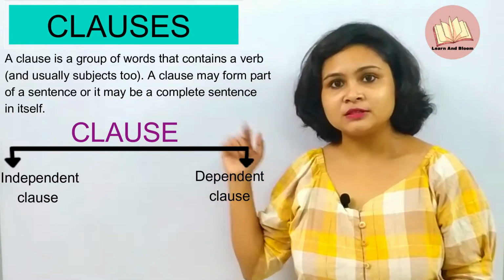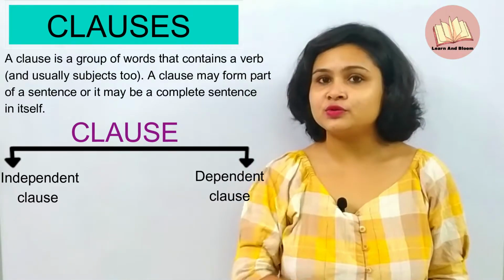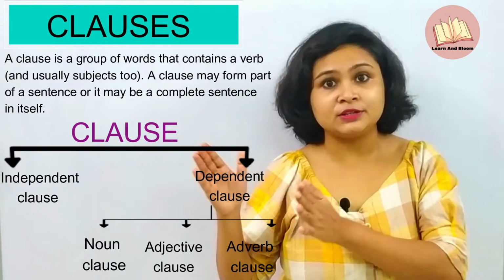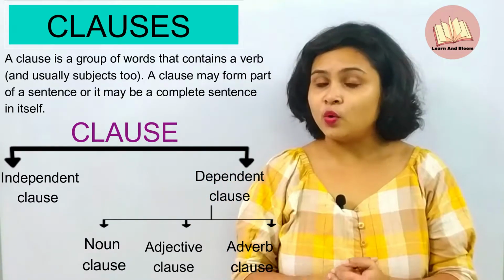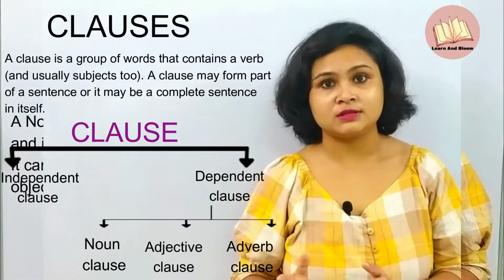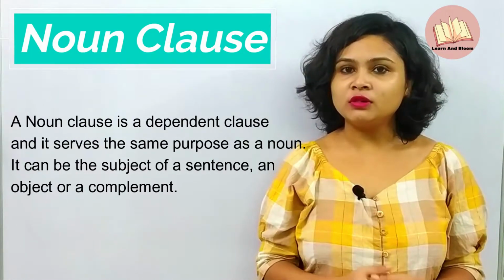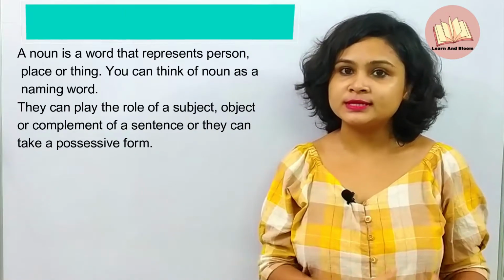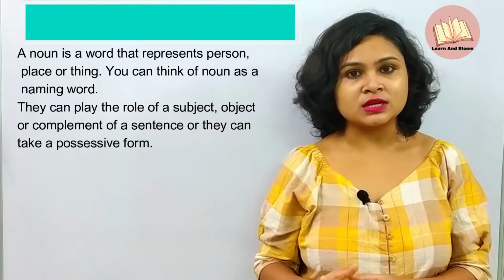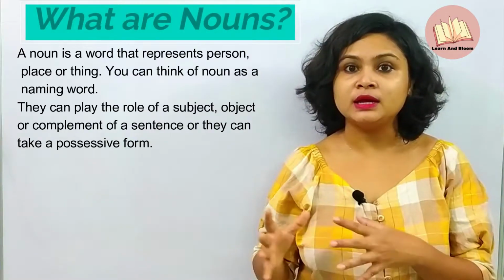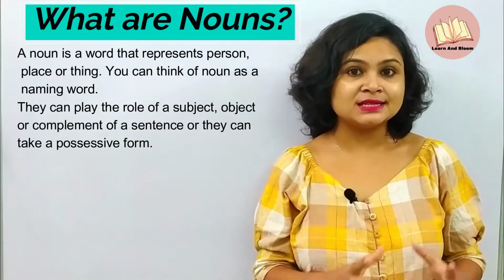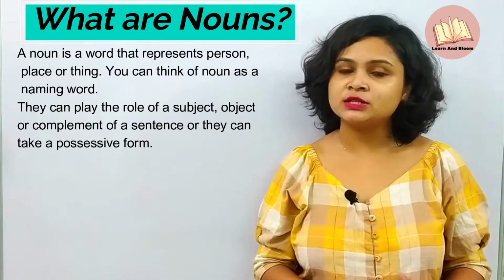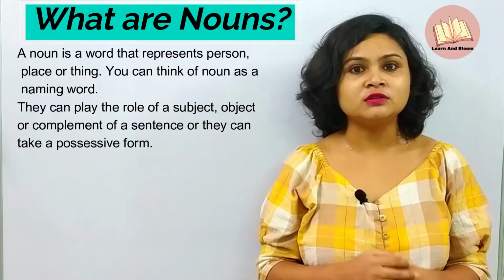Now, this dependent clause is divided into three more types: noun clause, adjective clause, and adverb clause. Today we will only deal with noun clause. Noun clause plays the role of a noun in a sentence. Now, what are nouns and what roles do they play? We know that nouns are the words that are used for any name of the person, places, or things, right? And nouns can be used as a subject or object or complement of the sentence.